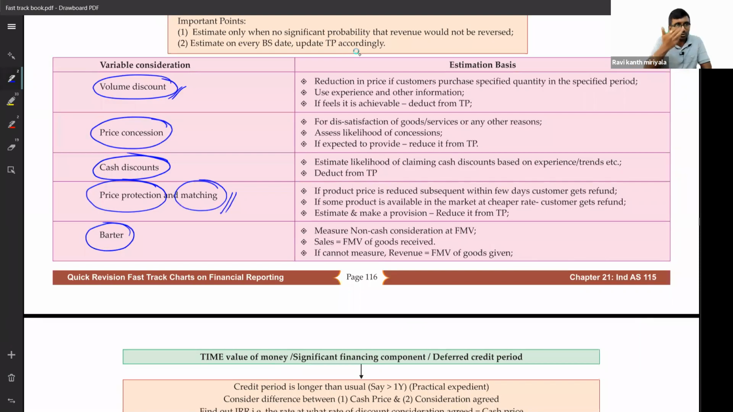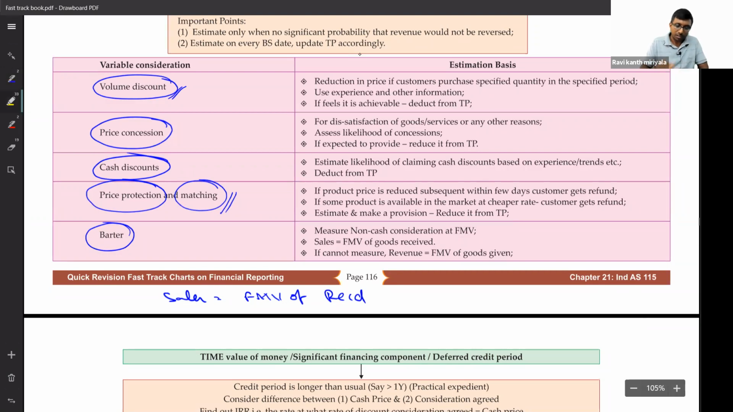We sold goods, and they gave something else in exchange. If they have given something else, what are we supposed to do? Recognize it. What is our sales value? Sales value is equal to the fair market value of what you have received. You received some non-cash consideration. What is the value of it? The fair value of it is going to be my sales. That number is going to be my sales.